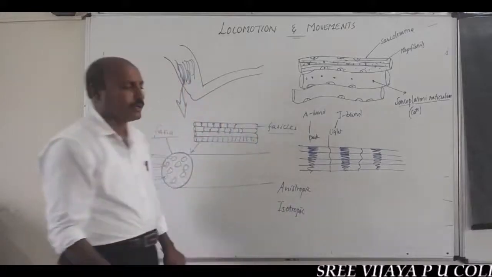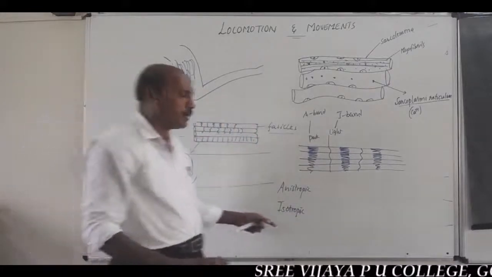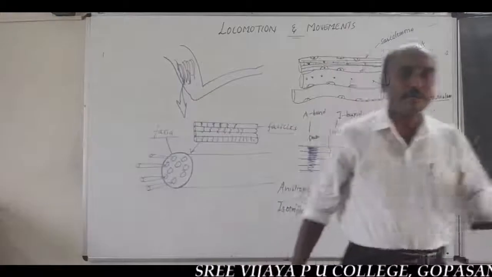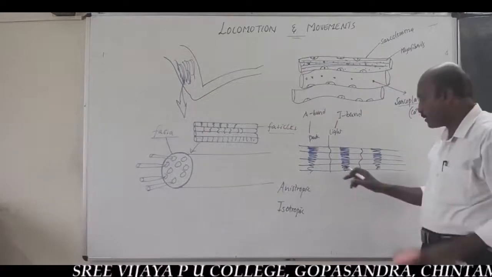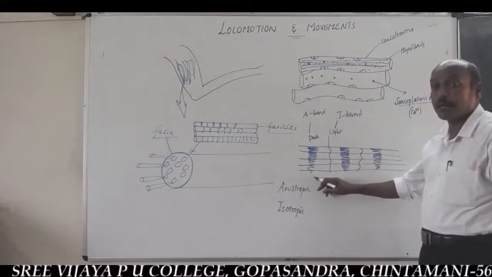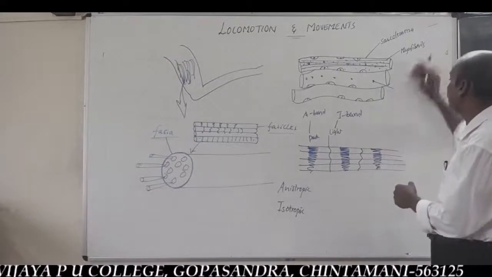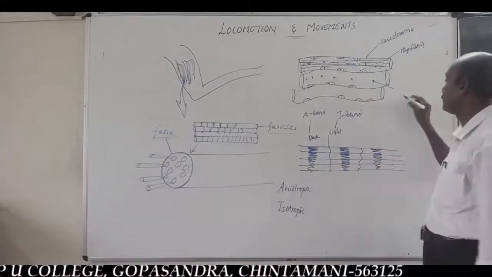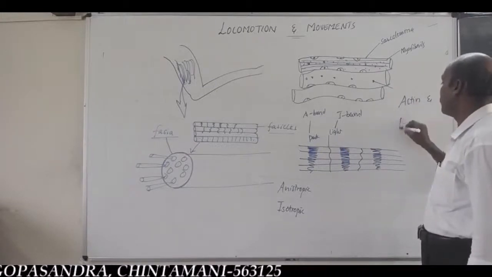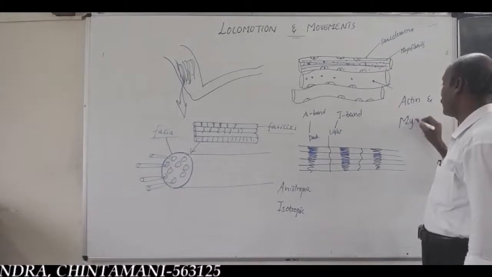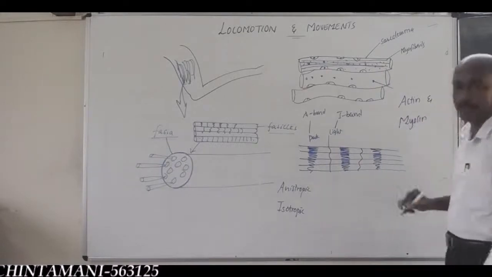Both the anisotropic and isotropic bands are deposited by contractile proteins, very important, like actin and myosin. Actin and myosin are two different types of contractile proteins.